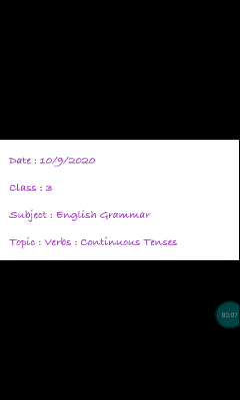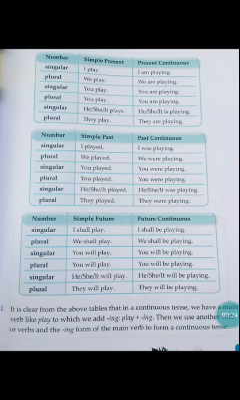As we are looking into the grammar concept, that is verbs, continuous tenses, today let us see a few more sentences. Before going into the next part, let us have a quick recap of what we have learnt in yesterday's class. We have learnt about types of tenses, right? Tenses are of three types, that is present, past and future. In those we have seen whether it is present continuous, past continuous or future continuous, right?